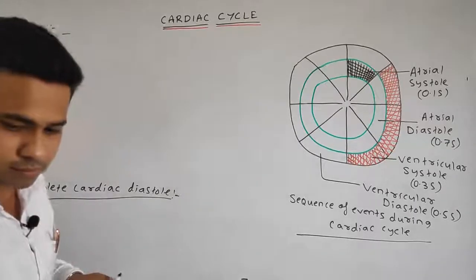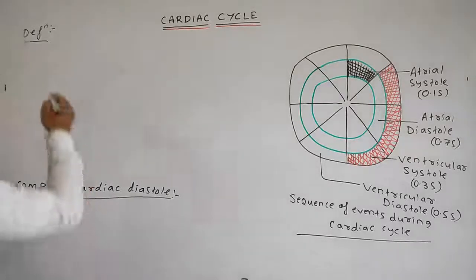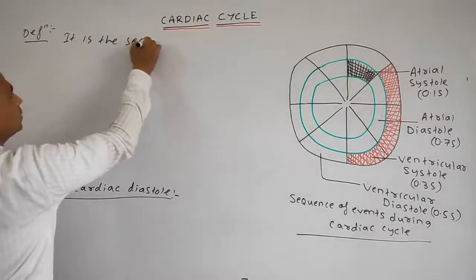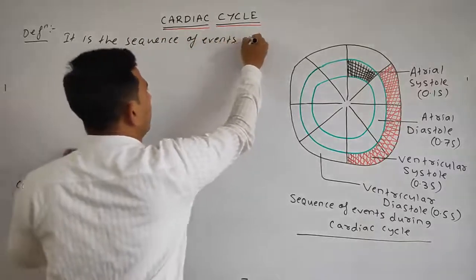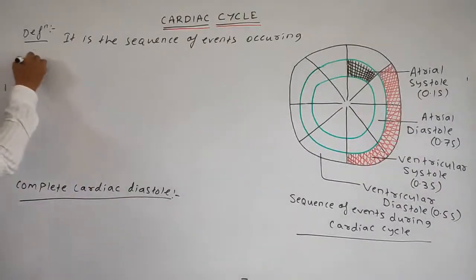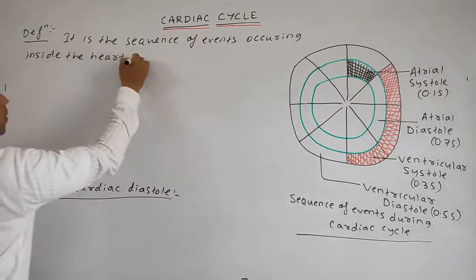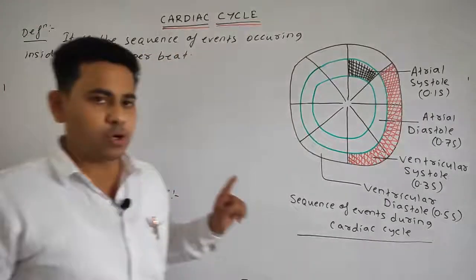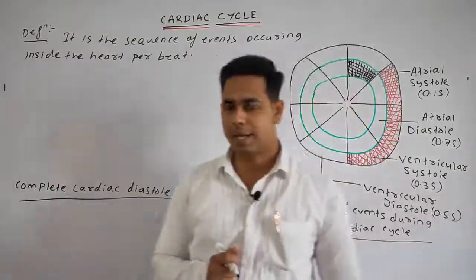Or we can write, it is the sequence of events occurring inside the heart per beat, or we can say the sequence of events occurring in the heart per beat is known as the cardiac cycle. Okay, next,